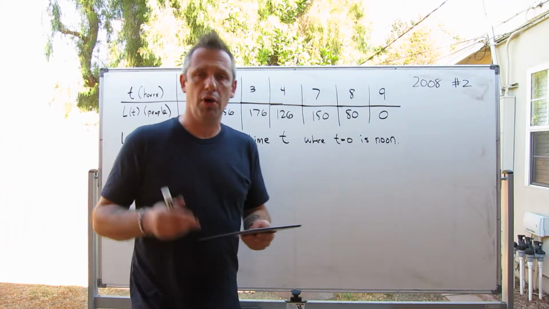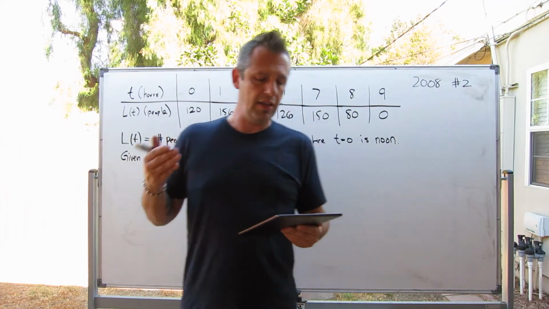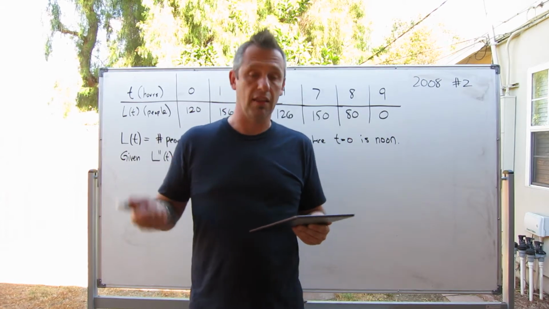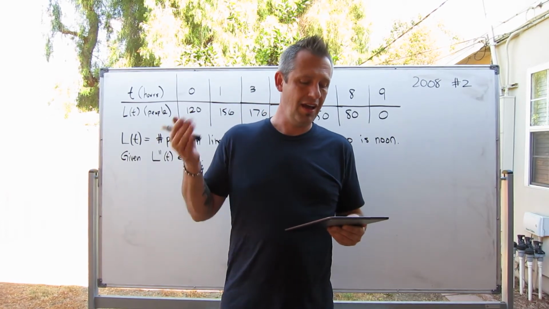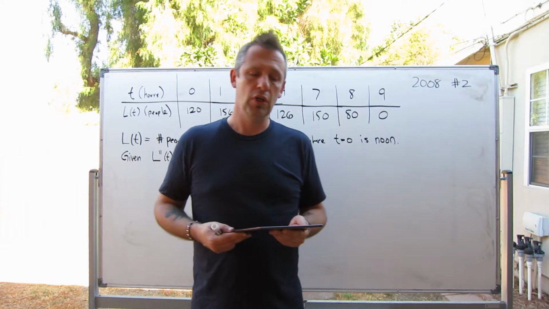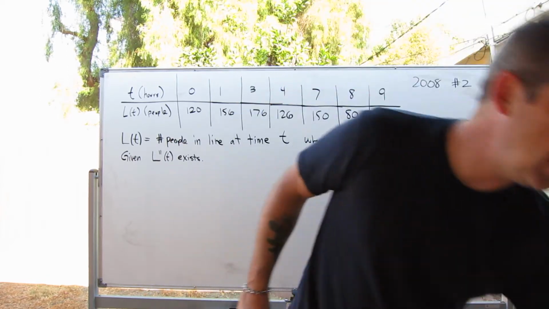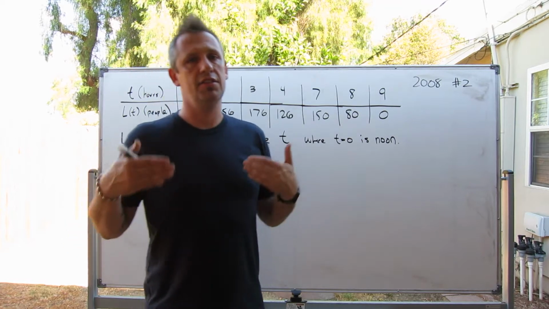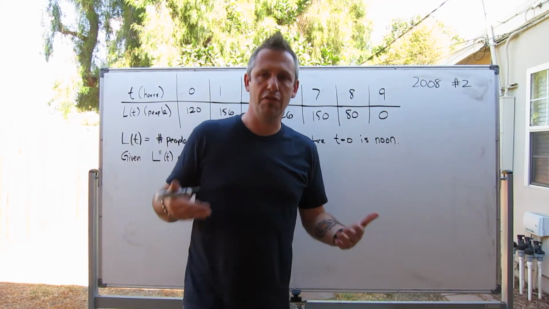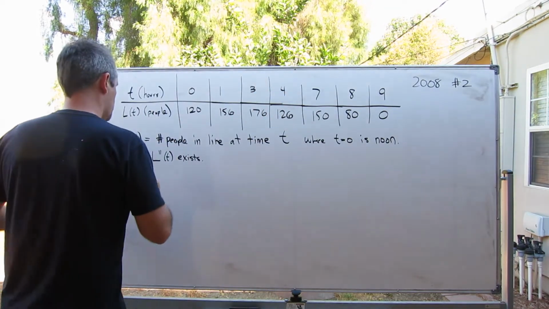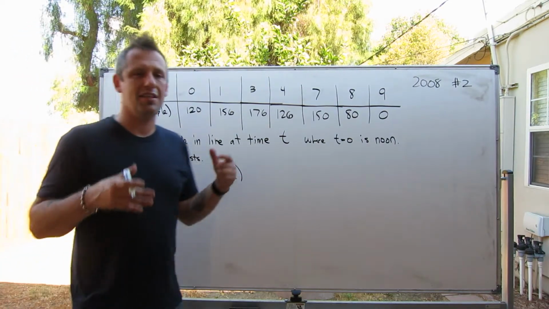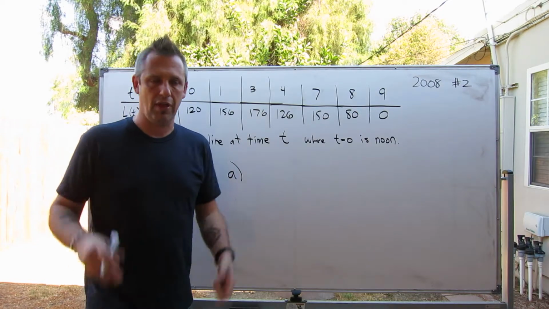So part A says, use the data in the table to estimate the rate at which the number of people waiting in line was changing at 5:30 p.m. So it wants to know the rate at which the number of people waiting in line is changing at 5:30 p.m. Basically the key thing is realizing what it is asking you for in math language.